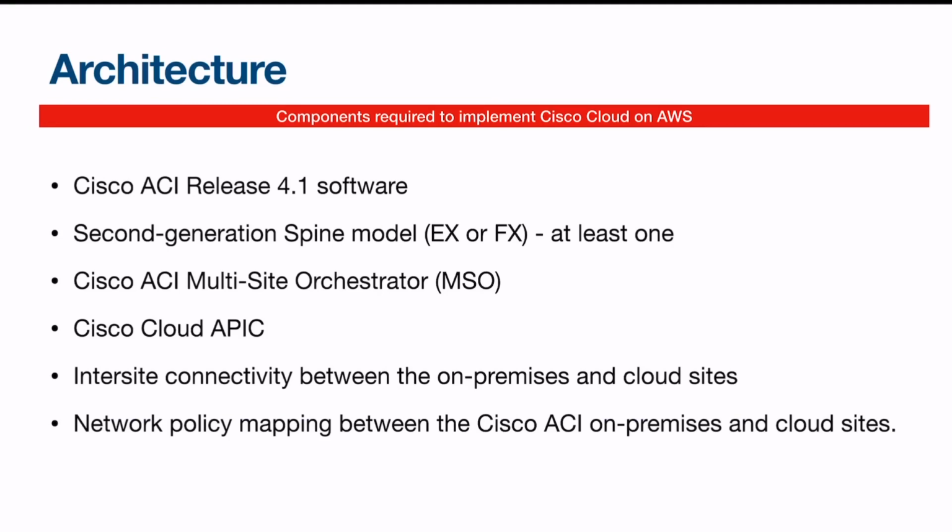We have already talked about it. Then we need to have a Cisco Cloud APIC, which I'll be talking about in the next slide. You need to have inter-site connectivity between your on-prem as well as cloud sites. You need to have a network policy mapping between Cisco ACI and on-prem sites.